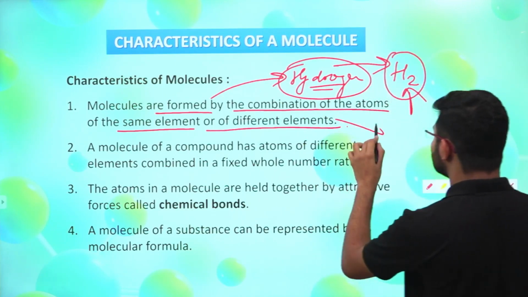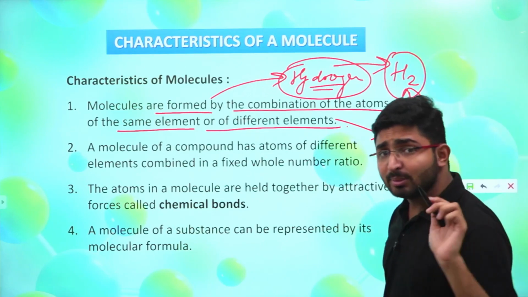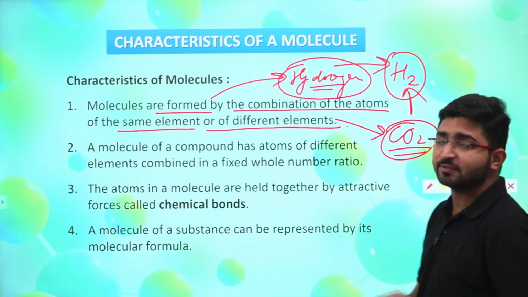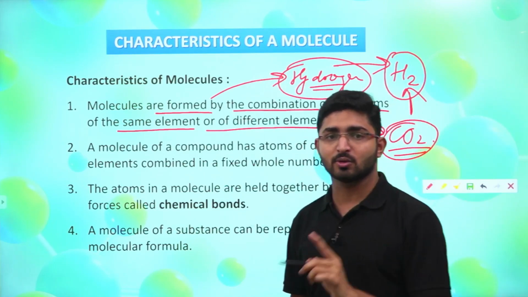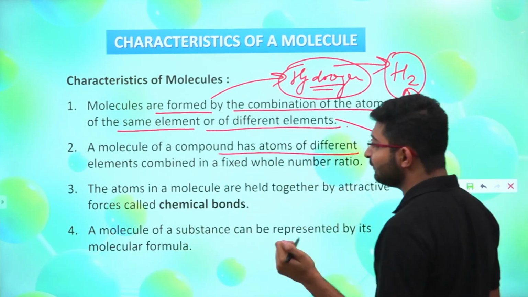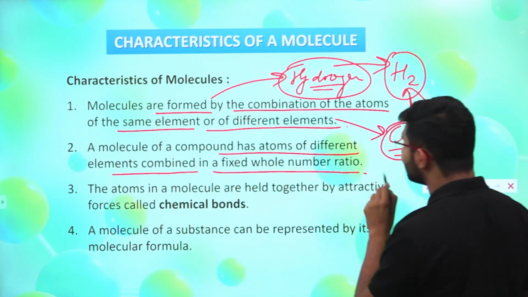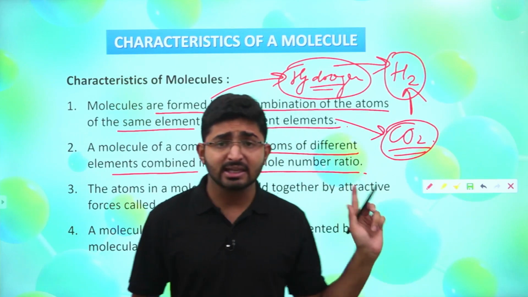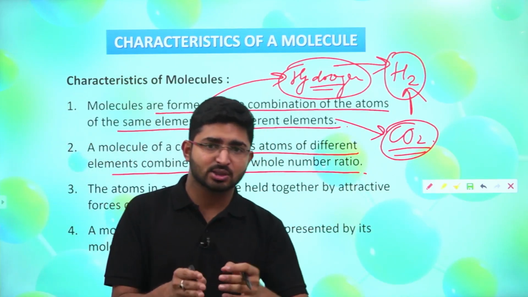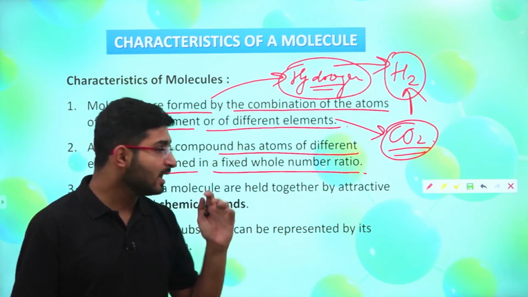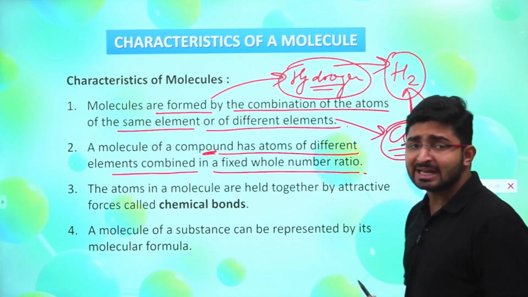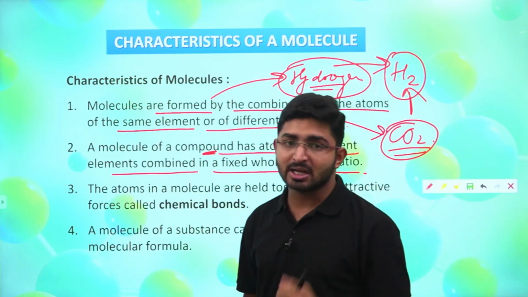But the molecule of carbon dioxide will be formed with the combination of carbon and oxygen, different elements. A molecule of a compound has atoms of different elements combined in a fixed whole number ratio. Like in the case of CO2, we are combining carbon and oxygen in a particular ratio, that is 1:2.